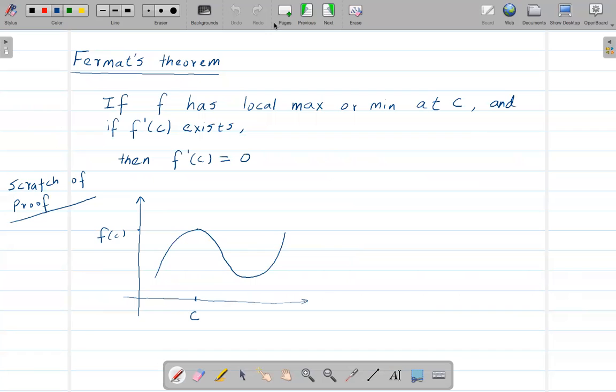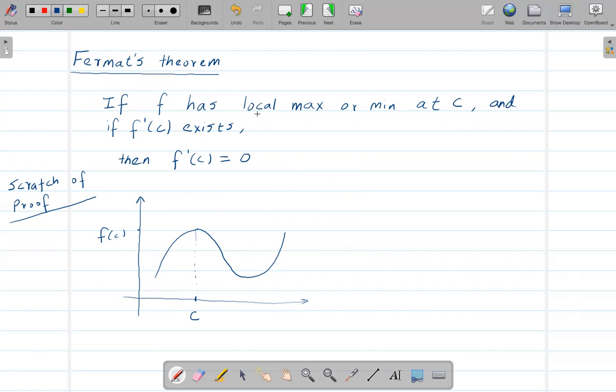Now another one is Fermat's theorem. So this theorem basically says that if f has a local maximum or local minimum at a certain point, in this case at c, so let's say there is a c here on the x-axis, and at this point we get f of c, so on this graph we get a local maximum point, right?